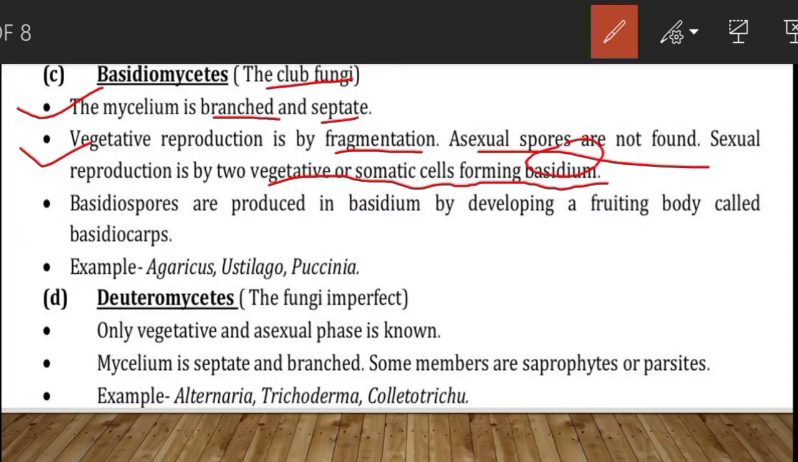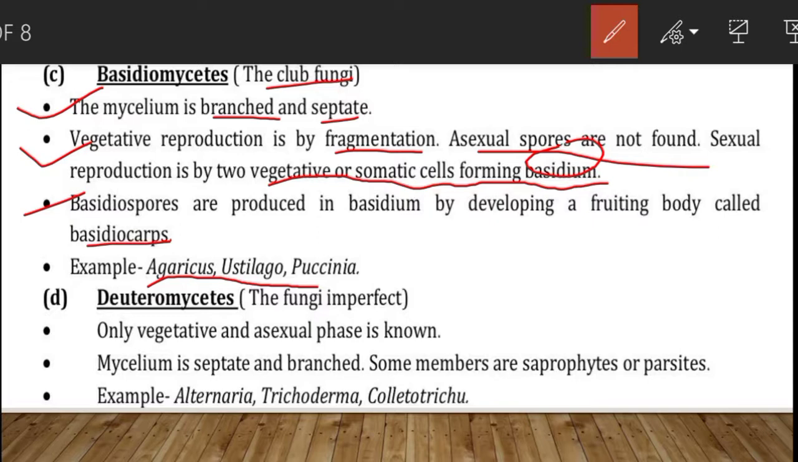Then basidiospores are found in basidium by developing a fruiting body called basidiocarps. Examples of Basidiomycetes are Agaricus, Ustilago, Puccinia, etc.